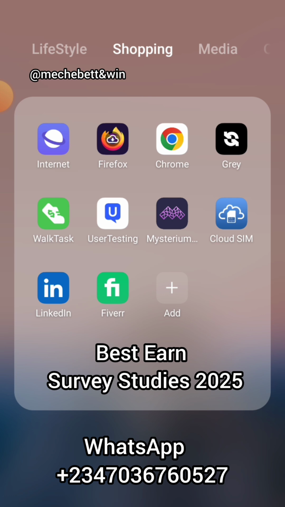They pay you through PayPal. From PayPal, you now move it to Grey. From Grey, you withdraw it to your local banks in Nigeria. First Bank, Zenith Bank, UBA, GTB, all those banks are there. You see it on the list. You withdraw your earnings. That's all.